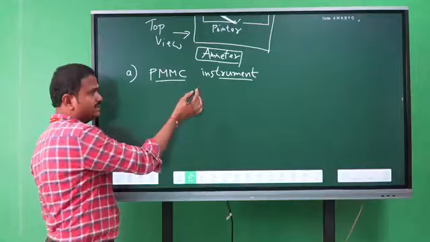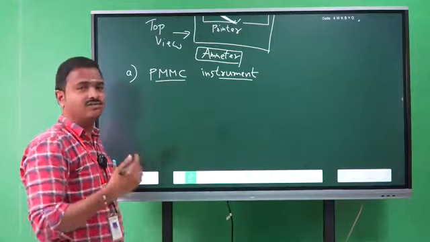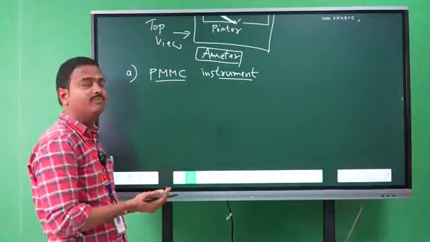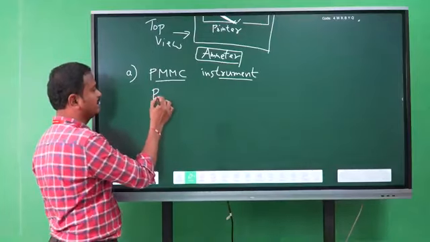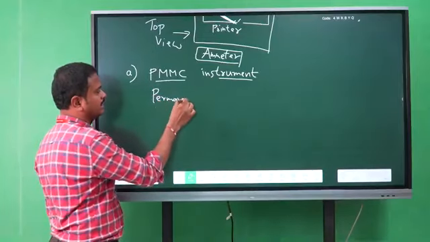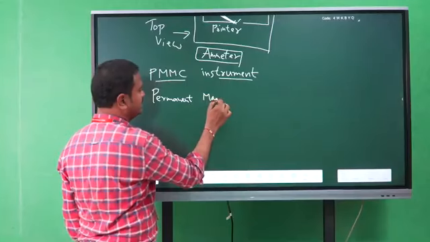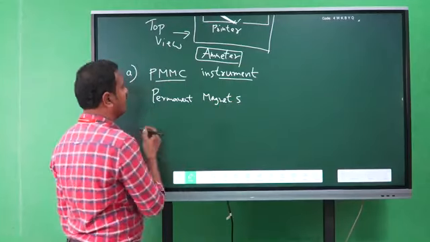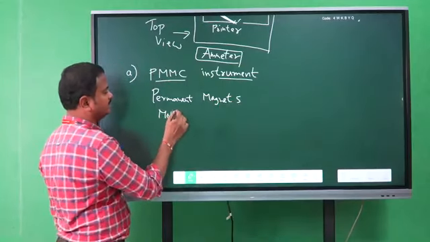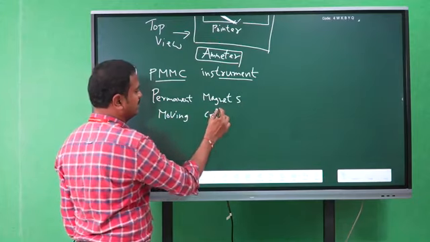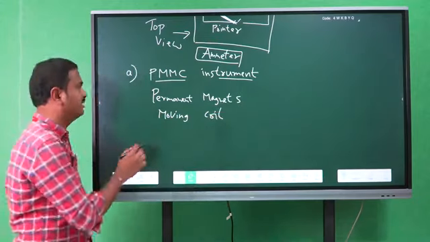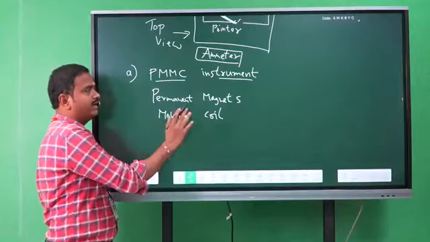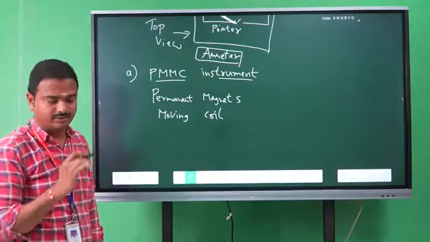In this instrument the construction consists of permanent magnets and a moving coil. That's why this is named as the permanent magnet moving coil instrument.